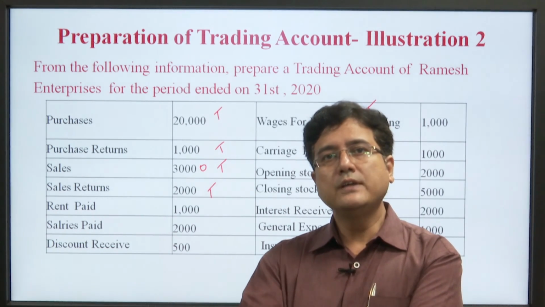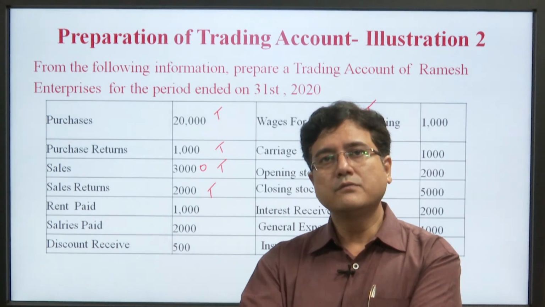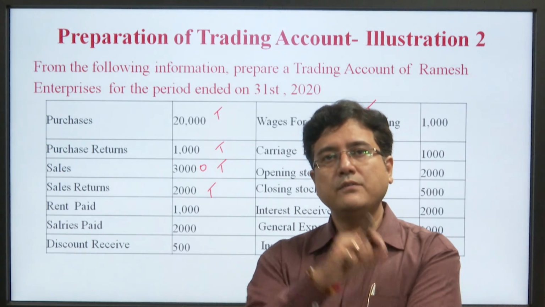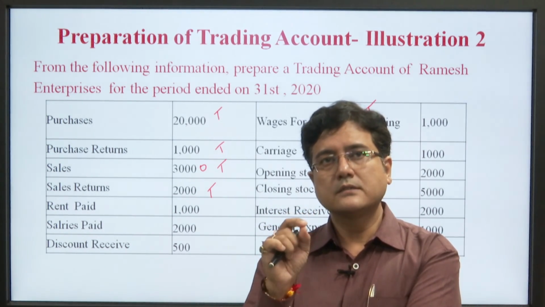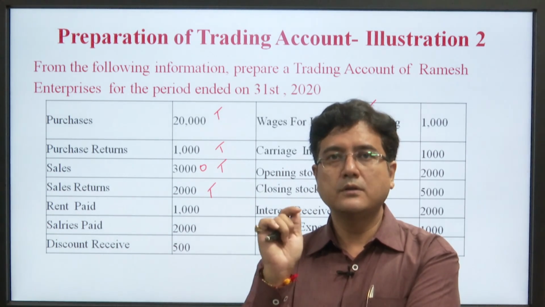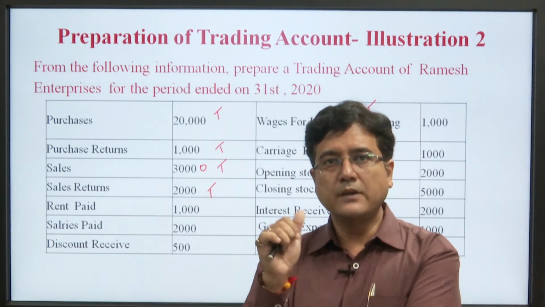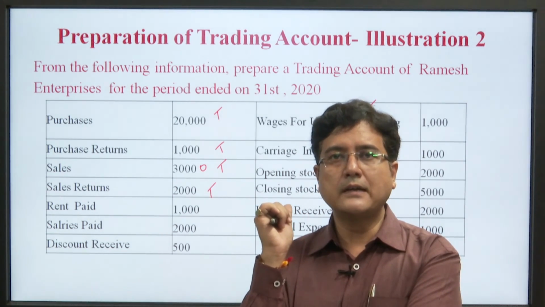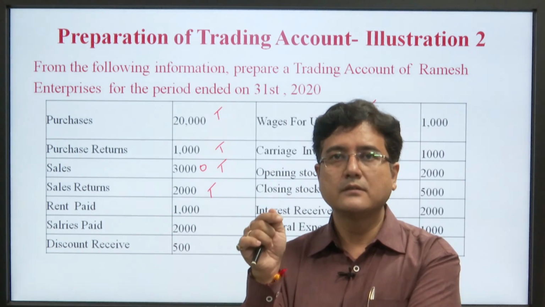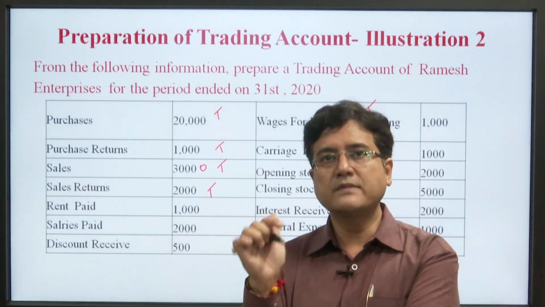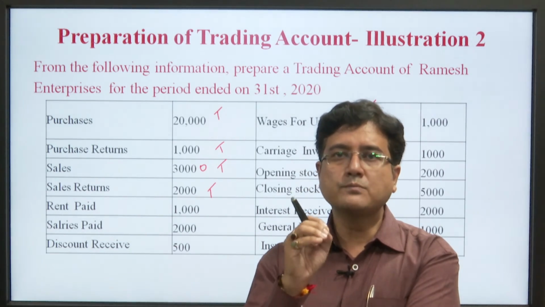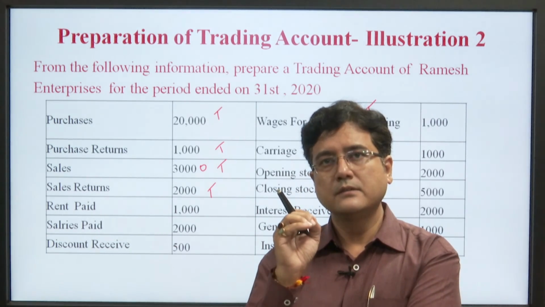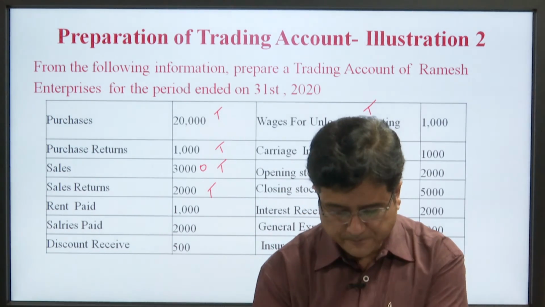Therefore we filter the data which is related to the trading account. If there is any other data that belongs to the balance sheet, like debtors, we also leave that out, and we find that our gross profit is 10,000.